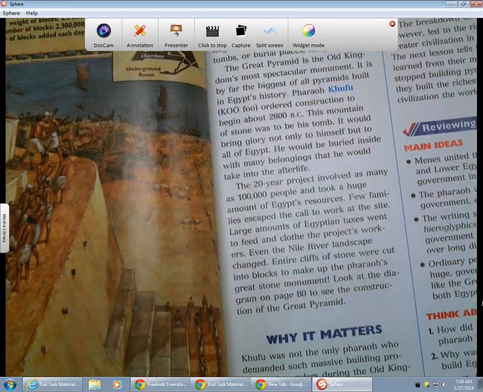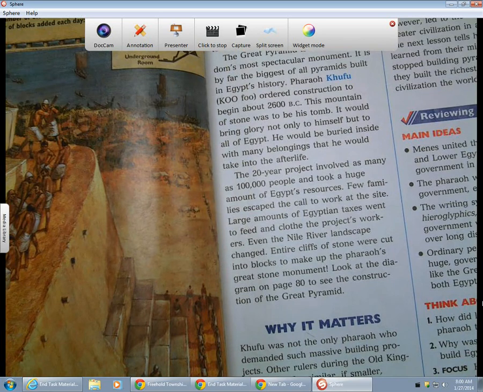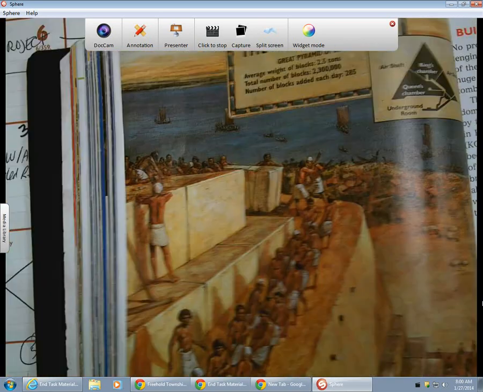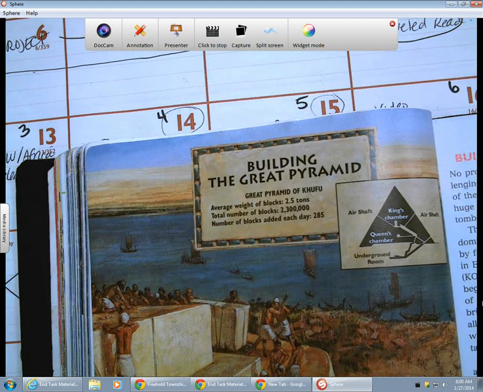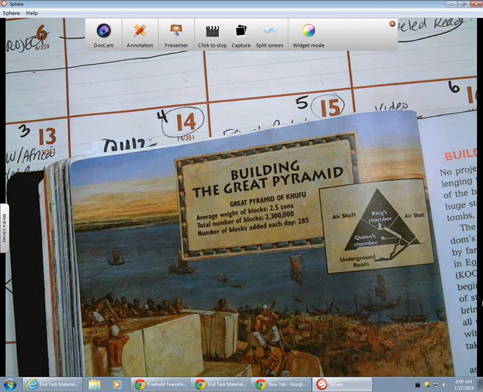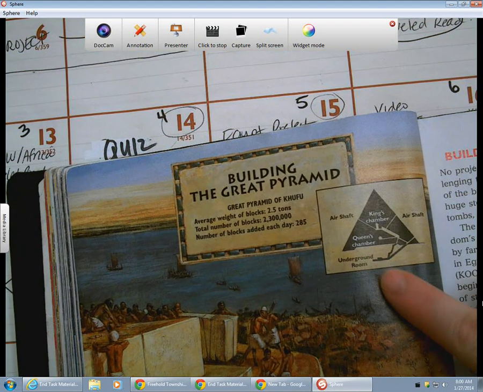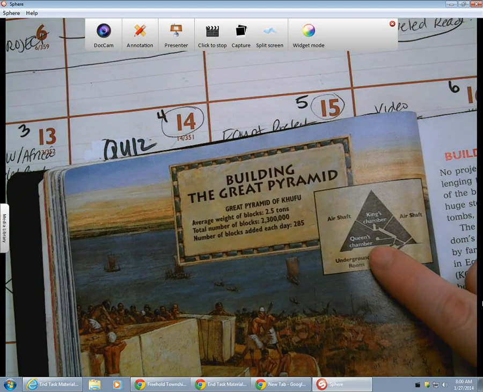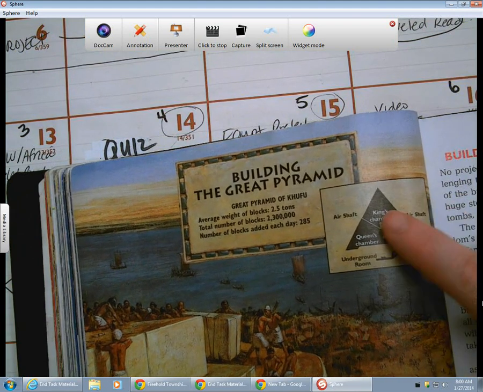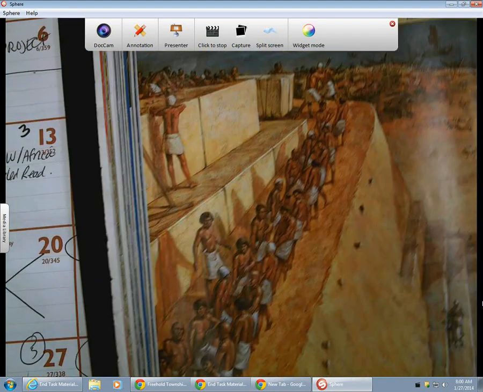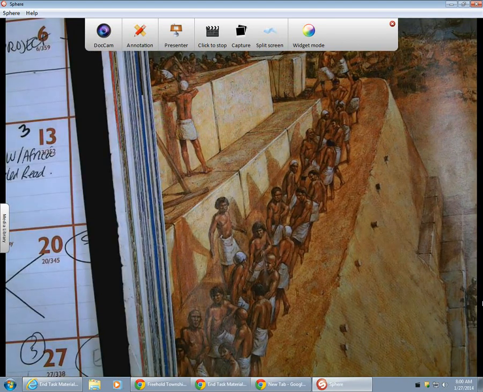Look at the diagram on page 80 to see the construction of the Great Pyramid. If you look at the construction, the average weight of a block was 2.5 tons. The total number of blocks was 2,300,000. The number of blocks added each day was 285. There was an underground room, a queen's chamber, a king's chamber, and air shafts. And you can see they are building up into the pyramid. This must have been very hard work.